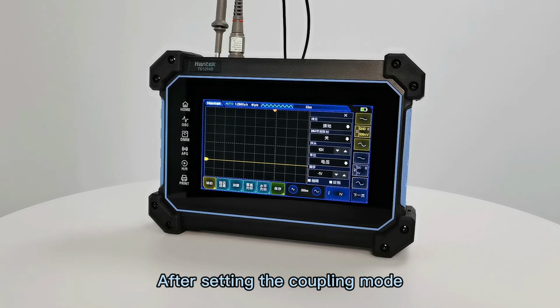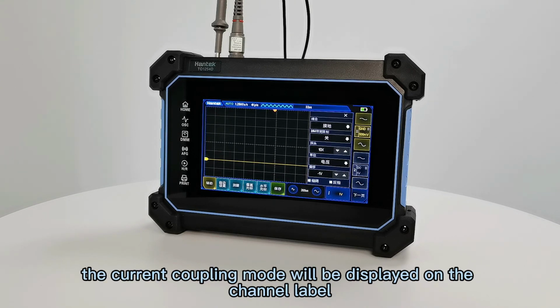After setting the coupling mode, the current coupling mode will be displayed on the channel label.